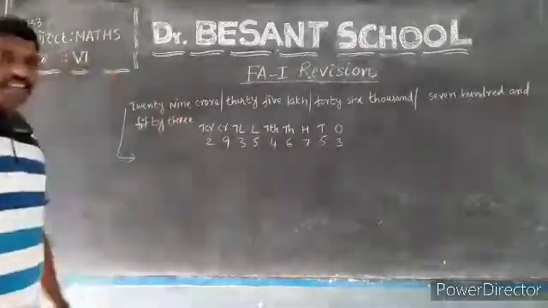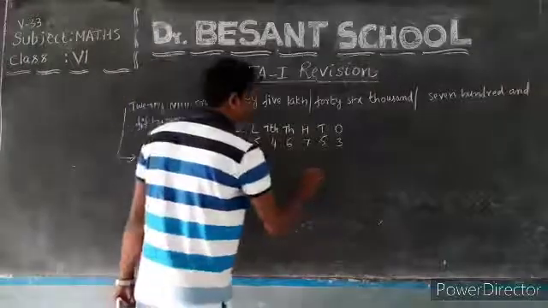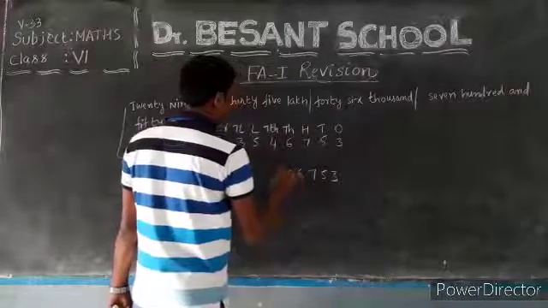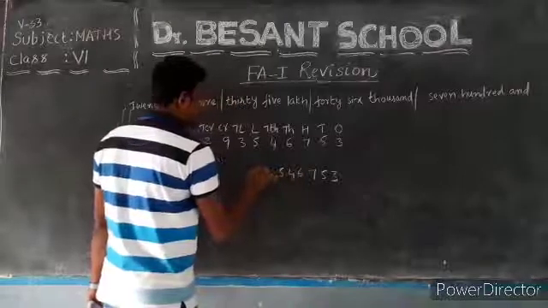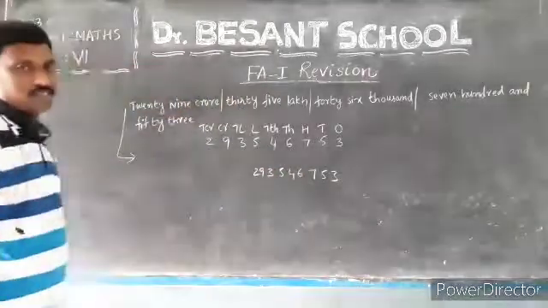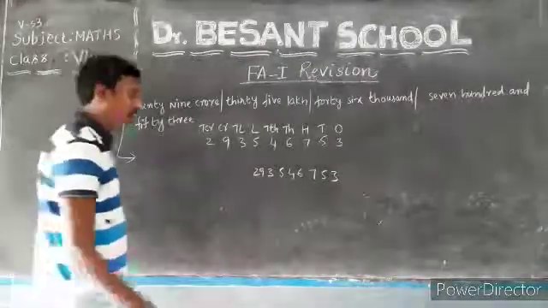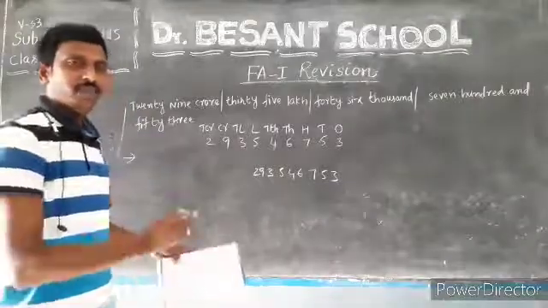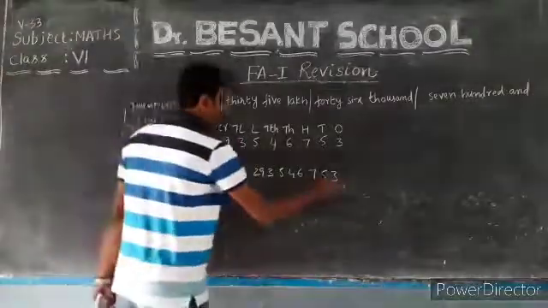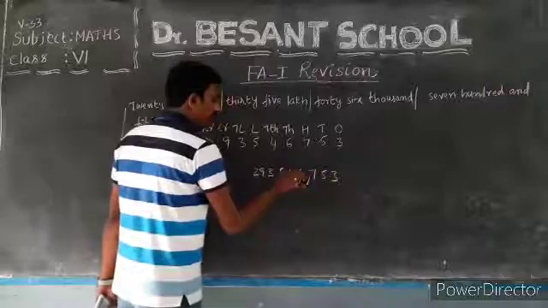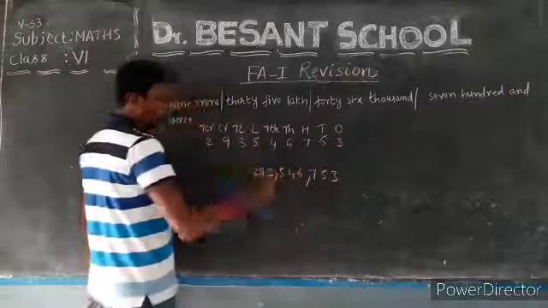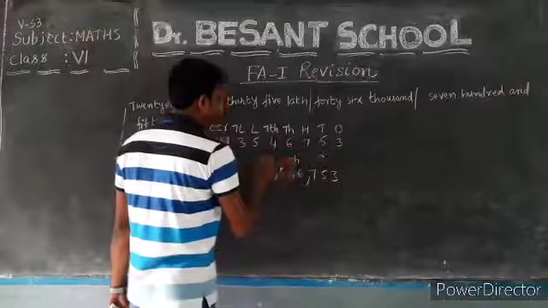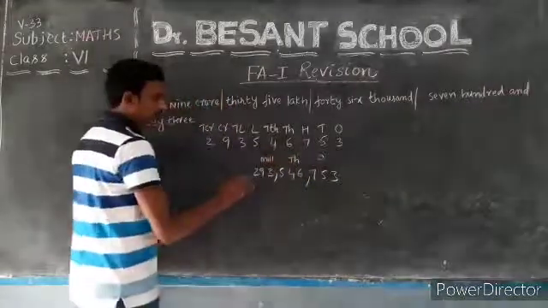Now you have to write this in the international system of numeration. So I am writing the number down: 293546753. Now put the commas first. If you place the commas, you can easily write it down. In the international system of numeration, commas are placed after every 3 digits from the right side. 1, 2, 3. 1, 2, 3. 1, 2, 3. Over. Check the periods: ones, thousands, millions. Yes or no? So we can easily write it down.